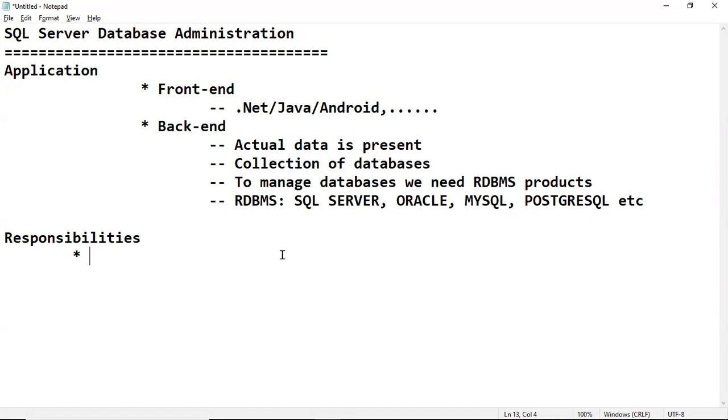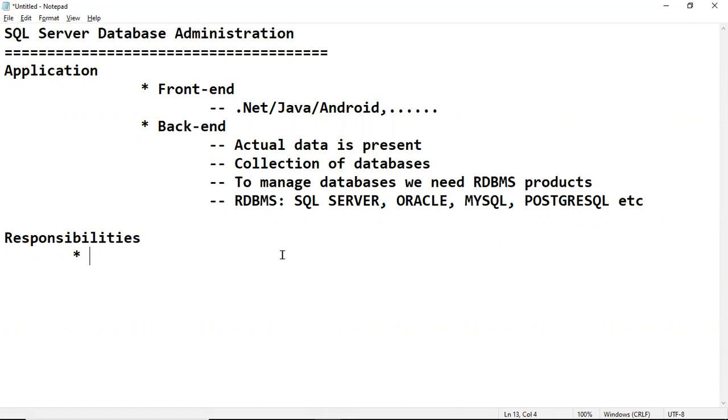Understood, right? Maintenance is our job. That's why we are not programmers, we are not developers, we are maintenance people.